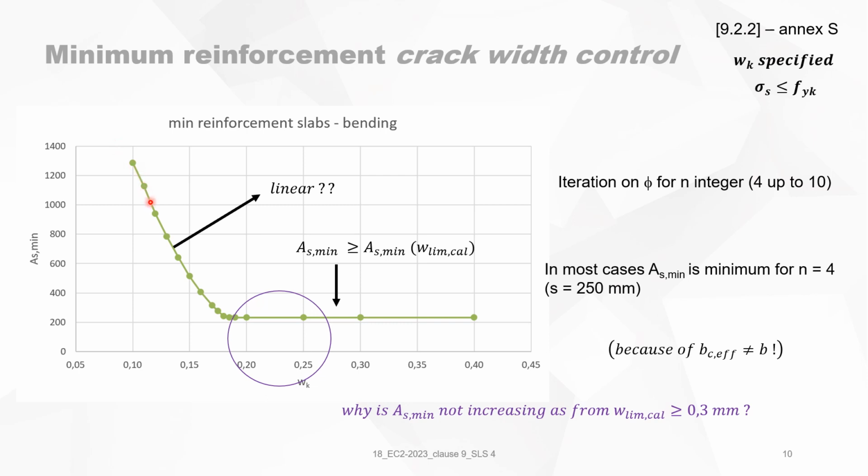And then once the specified crack width limitation is dominant, once this is happening, then it's almost linear. The minimum reinforcement is linear with the required crack width opening. This is also not something that one should expect. My experience tells me there's something wrong here. It cannot be linear.